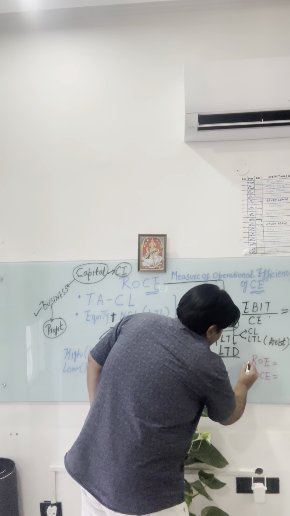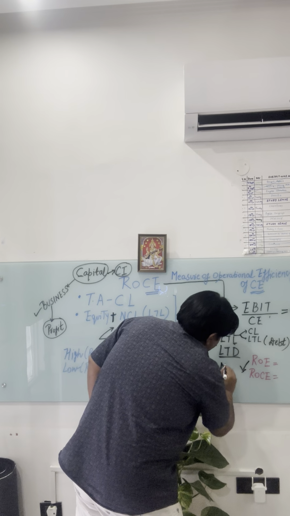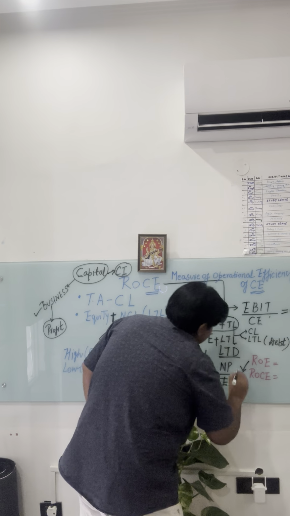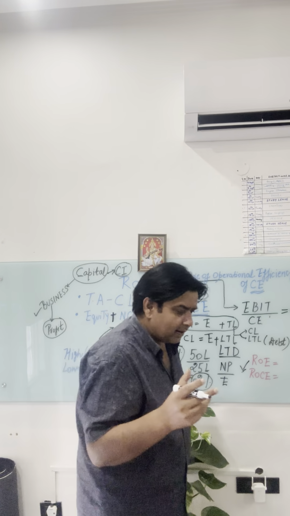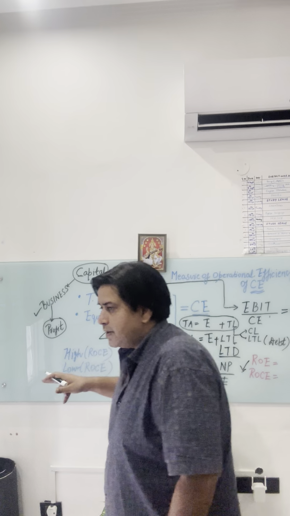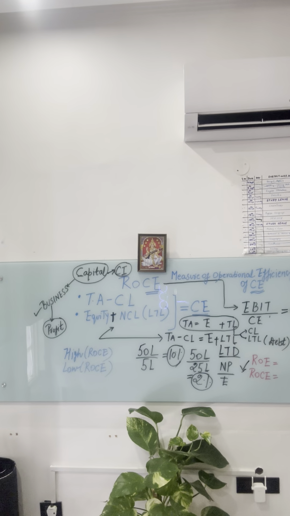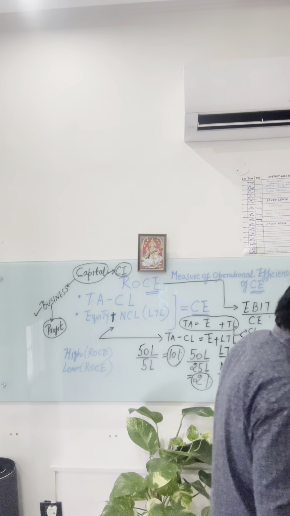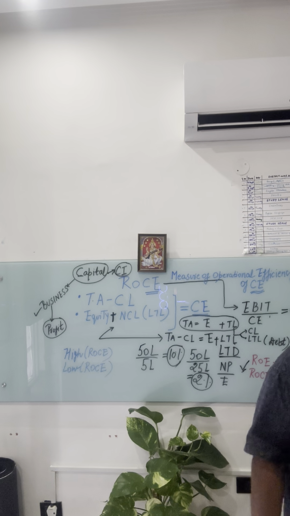Whereas return on equity is a ratio of net profit upon equity, meaning the return which the equity shareholders are getting. So it has a narrower spectrum, concerned only with the return to equity shareholders, whereas ROCE provides a broader spectrum, the total return on capital supplied by various individuals or institutions.